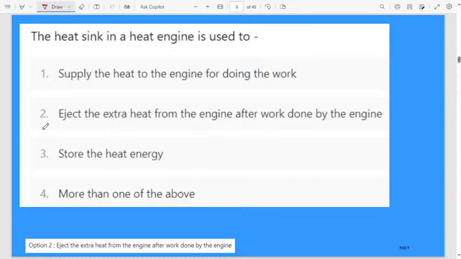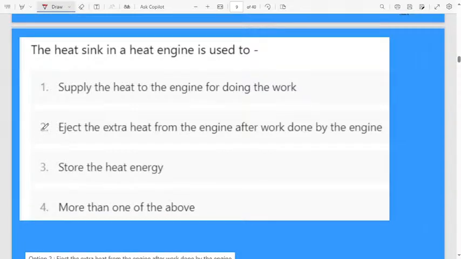The heat sink in a heat engine is used to... What is the use of the heat sink? In the Carnot engine, we have a source and a sink. From the source, we give heat. Using that heat, the Carnot engine or heat engine does the work. After doing the work, some amount of heat is used, and the remaining heat is left in the sink. Then what is the use of the heat sink in a heat engine?